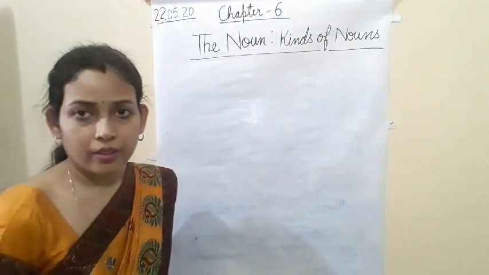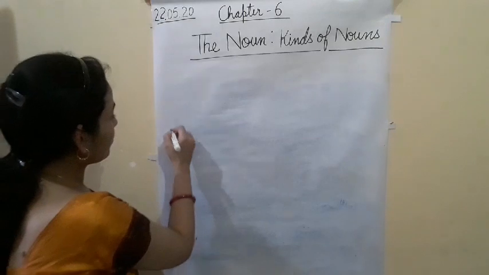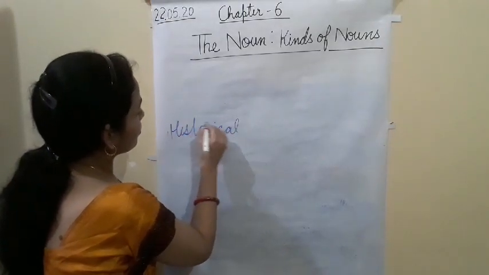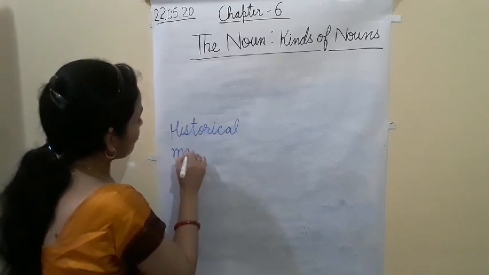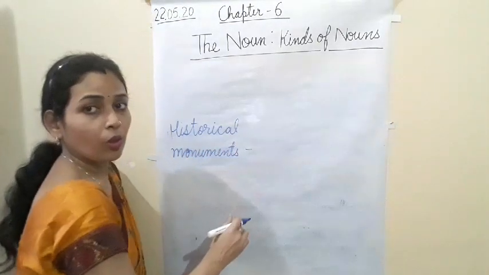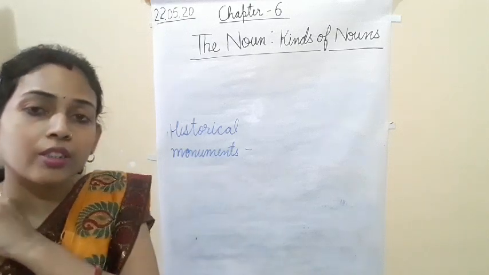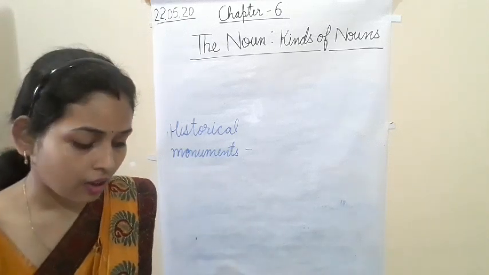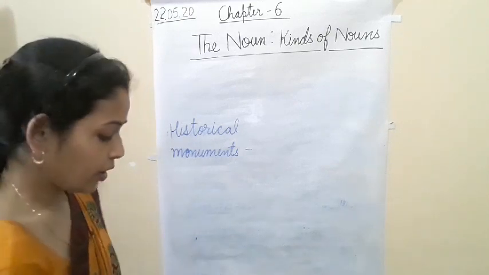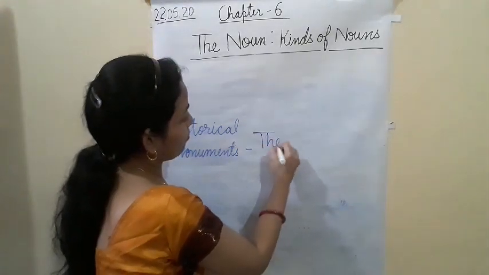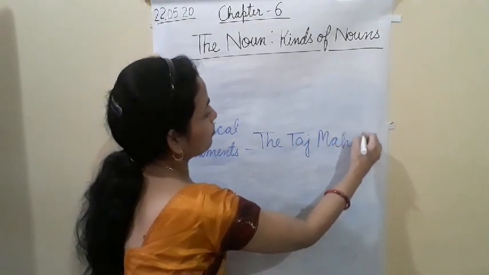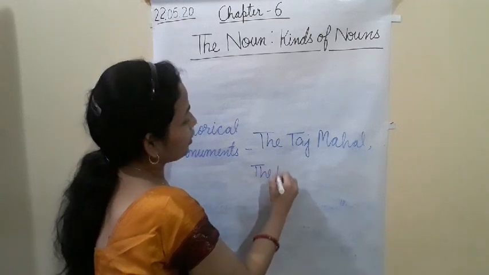Now historical monuments. Historical monuments also. Historical monuments means historical places like Taj Mahal, the Red Fort, the Taj Mahal, the Red Fort.